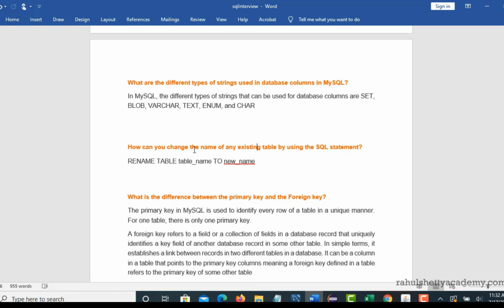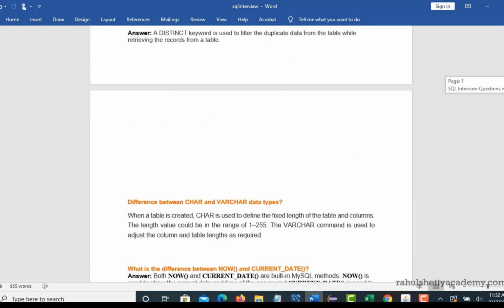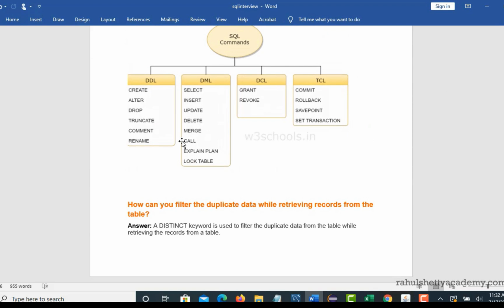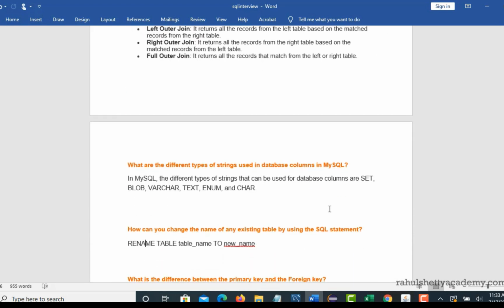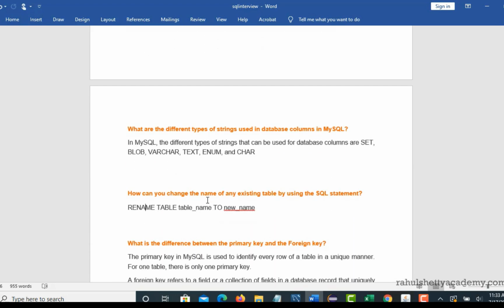How can you change the name of any table? This is where you have to use a command called rename, because this command is used very infrequently. Among the most used commands you will not see rename much, because people mostly hear about create, alter, drop. So you should expect a question like how to rename a table name or column name.